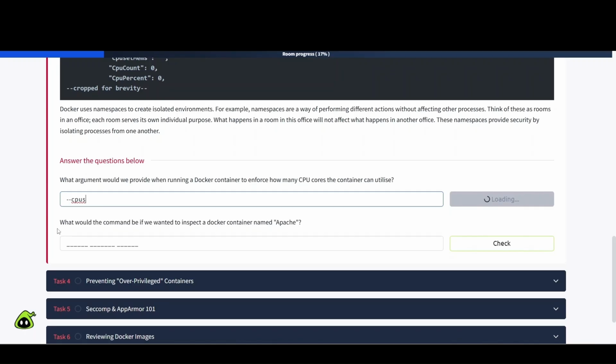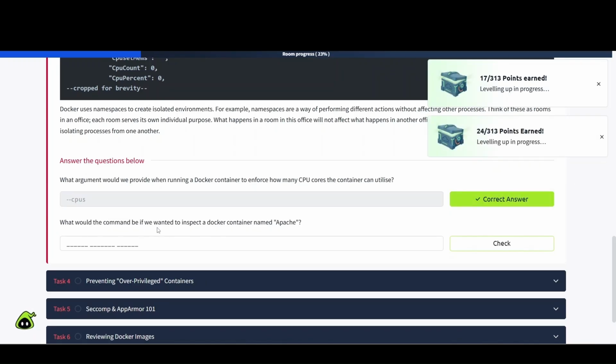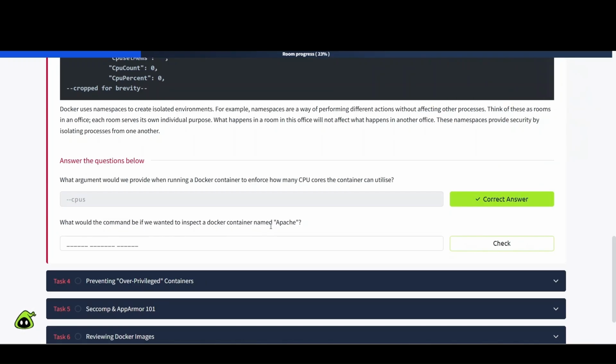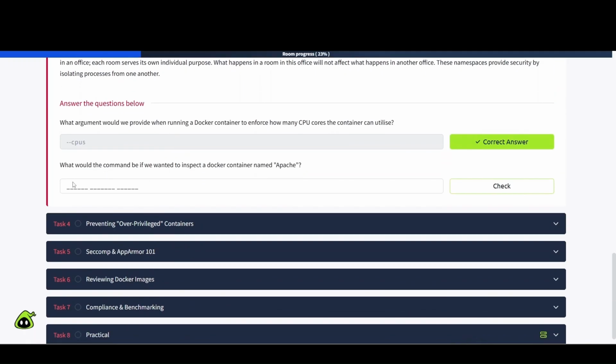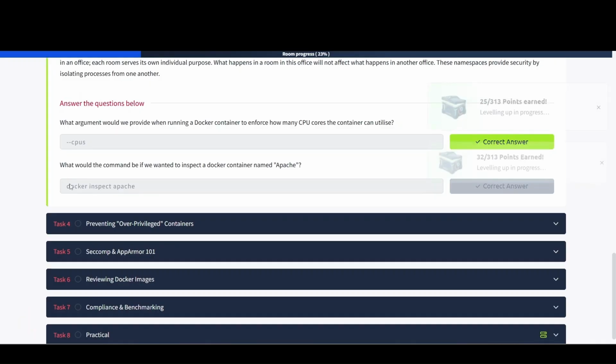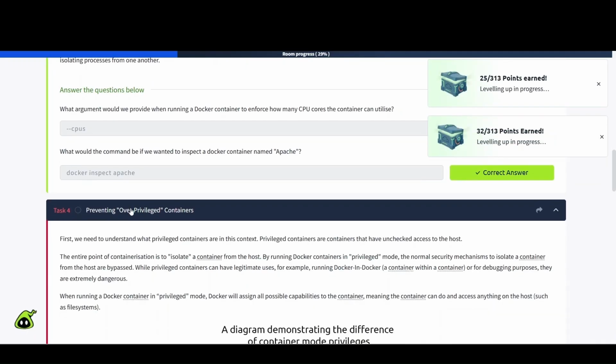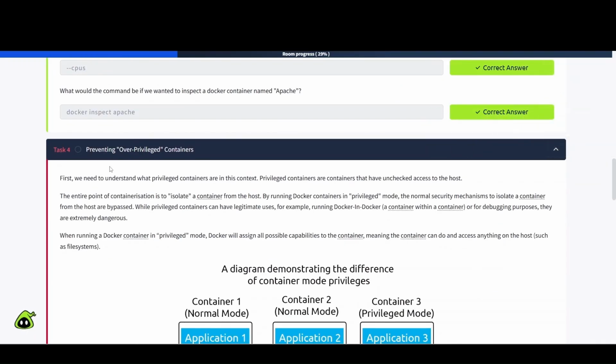All right, next one here. What would the command be if we wanted to inspect a Docker container named Apache? And we can see that here. So docker inspect and then Apache for the name of the container, right? So let's go ahead and plug that in. Then Apache. And we should be done. Awesome. So now let's proceed to task number 4 here.